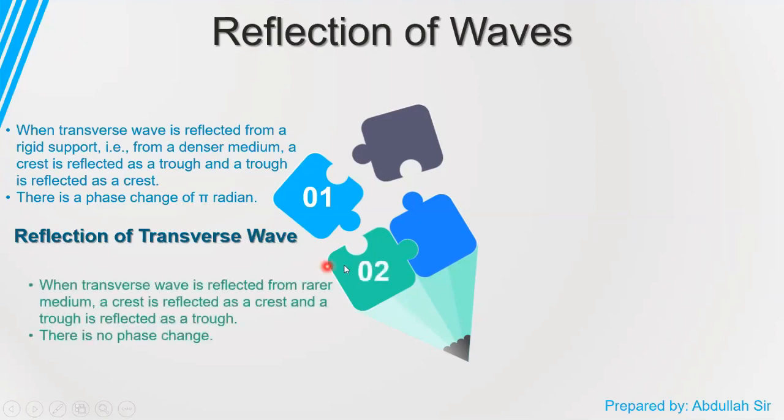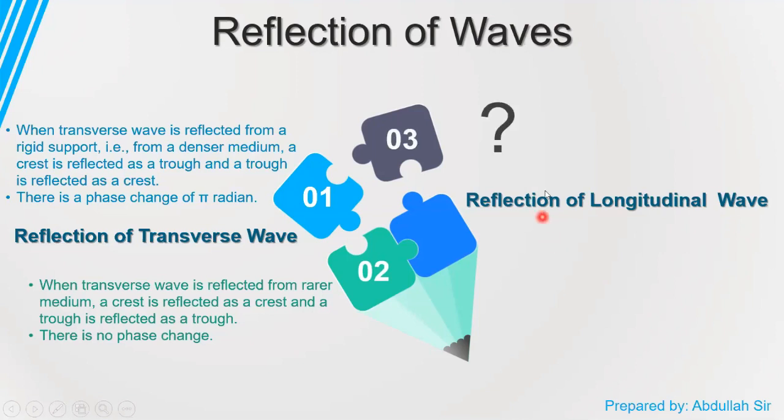In the second case, when a transverse wave is reflected from a rarer medium, a crest is reflected as a crest and a trough is reflected as a trough, and there is no phase change. Now we are going to see the reflection of longitudinal wave.